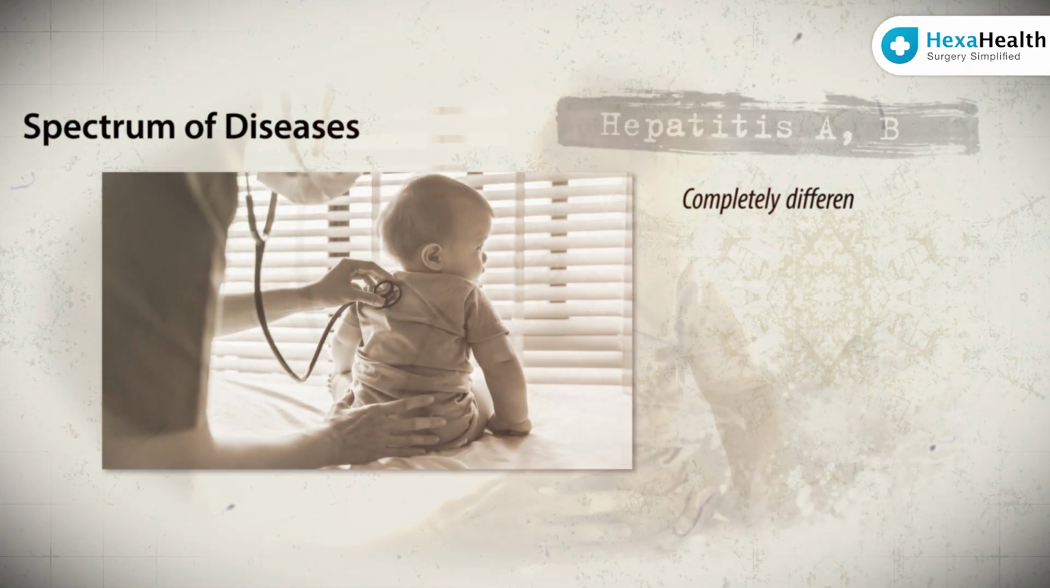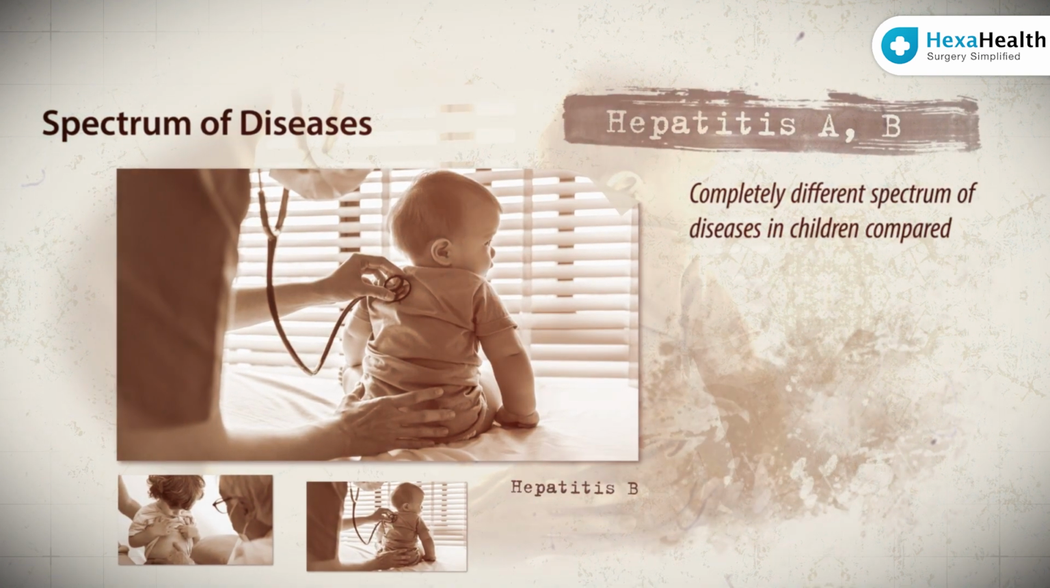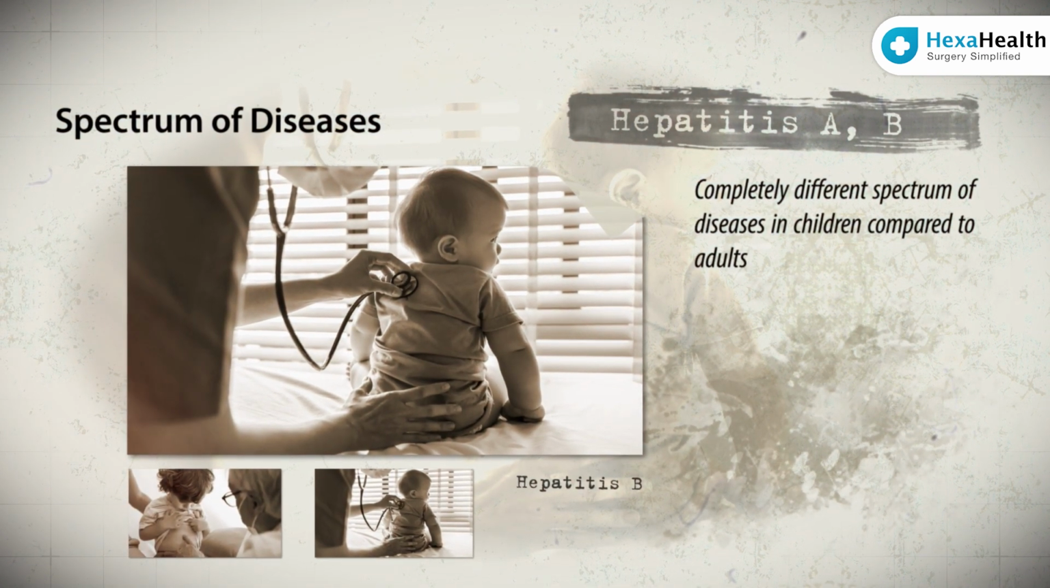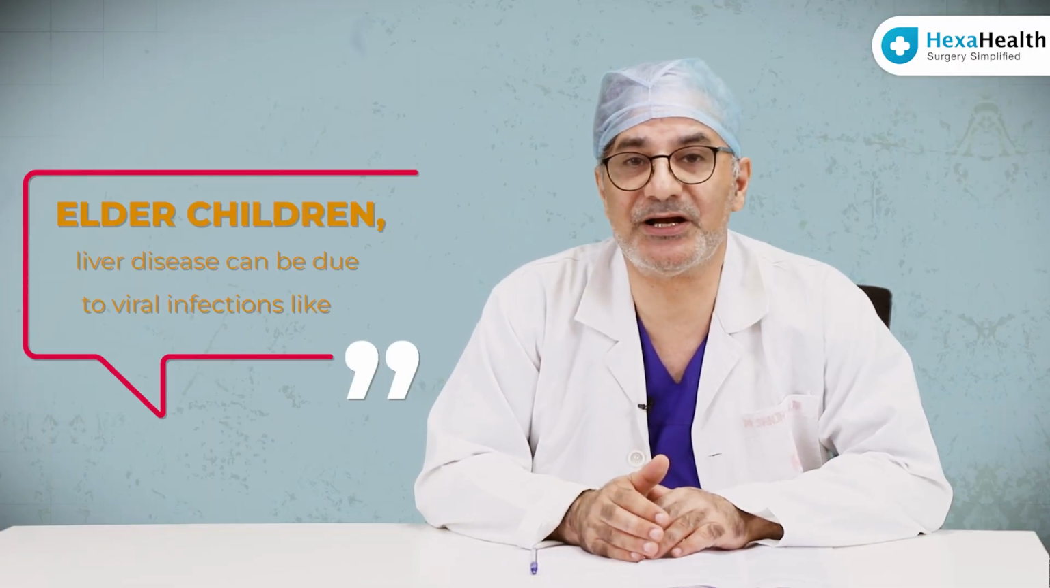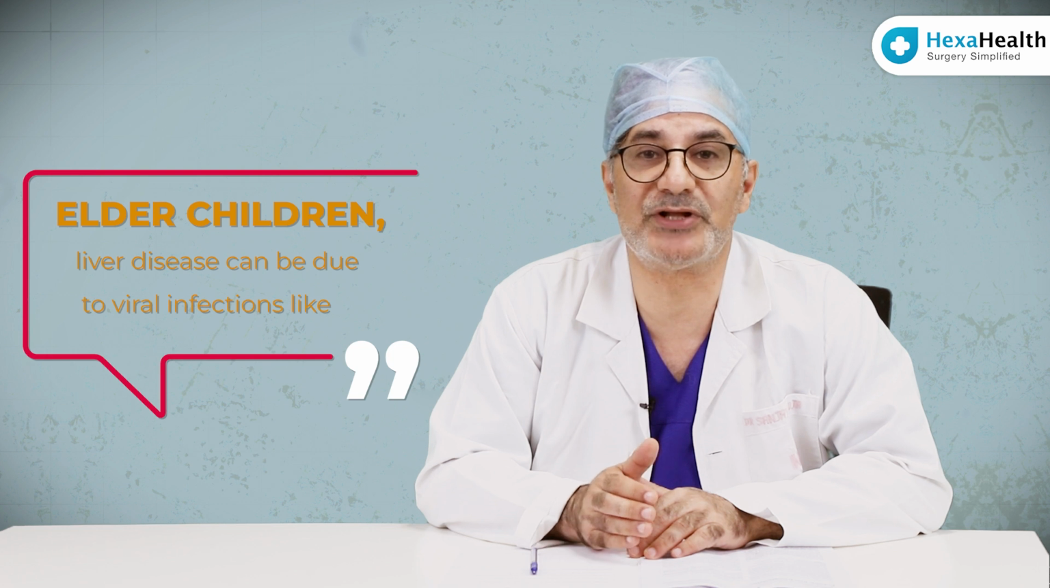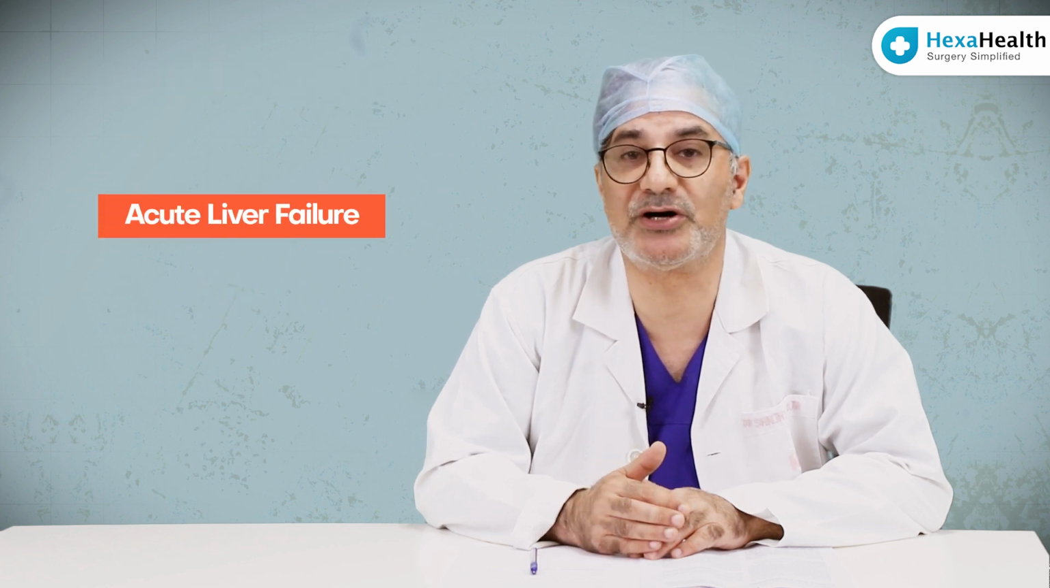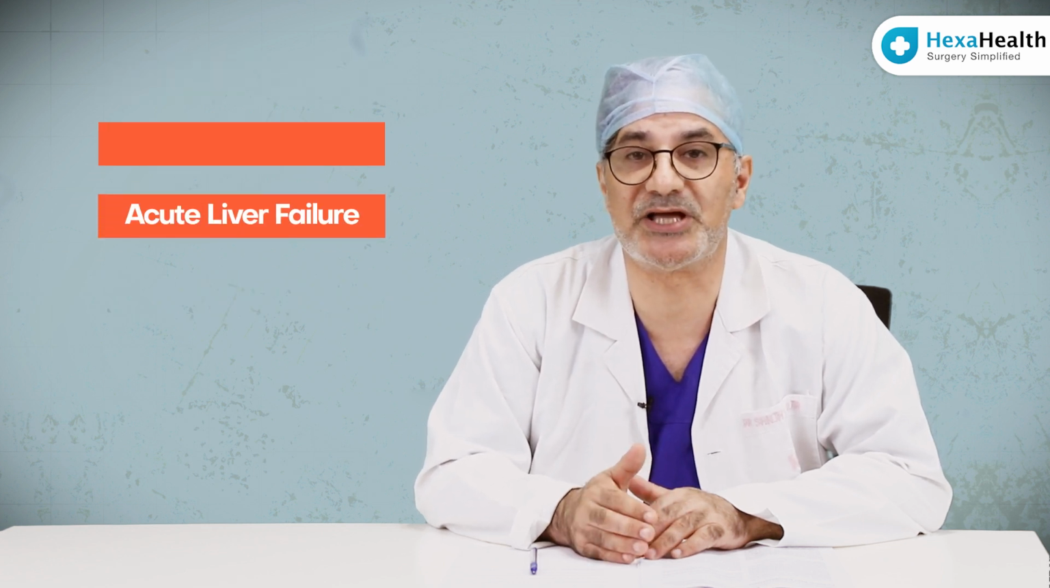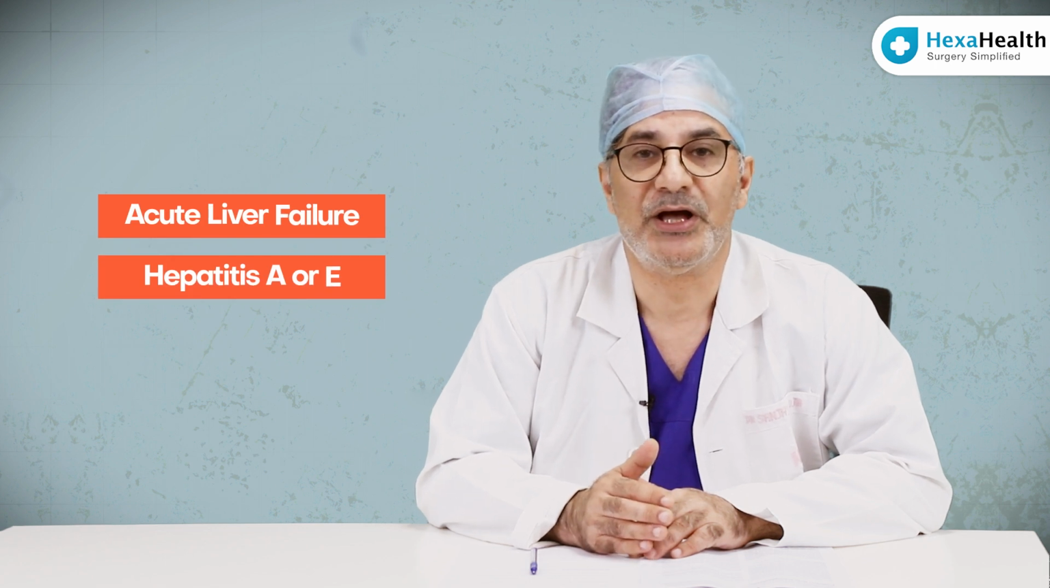So we have, at one end, a totally different spectrum of the disease compared to the adults. But we can also see in the older children that liver disease can happen due to viral infections also. Like we have hepatitis B viral infection, or sometimes acute liver failure occurs due to some acute viral disease like hepatitis A or E. But besides that, the indications of the liver transplantation are usually different than adults.